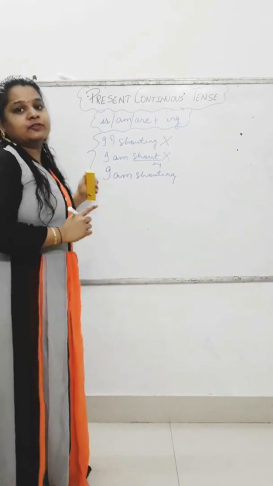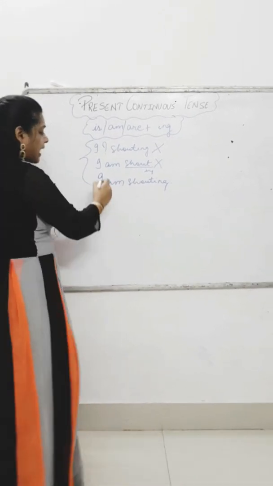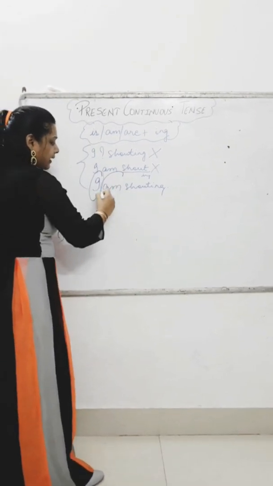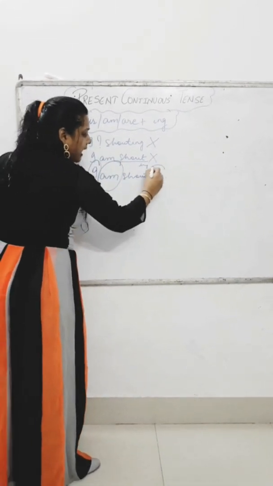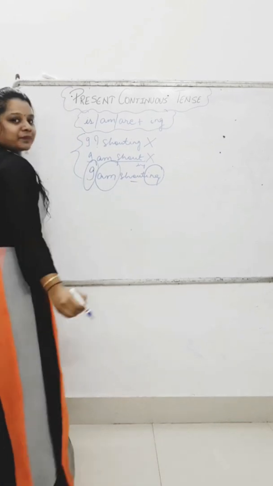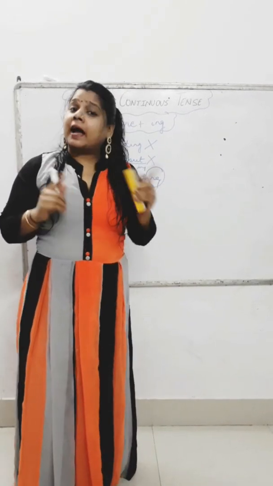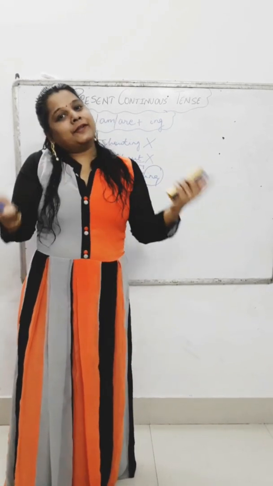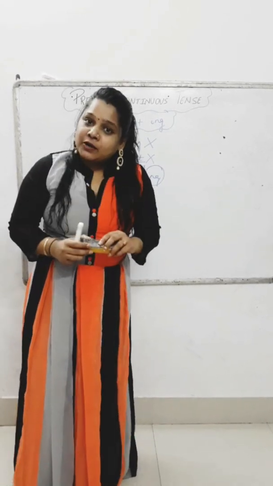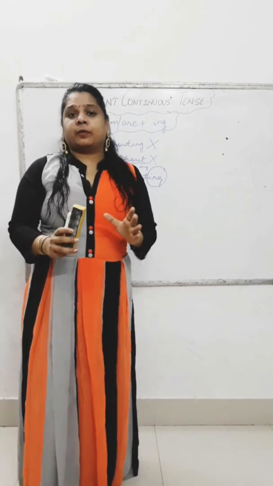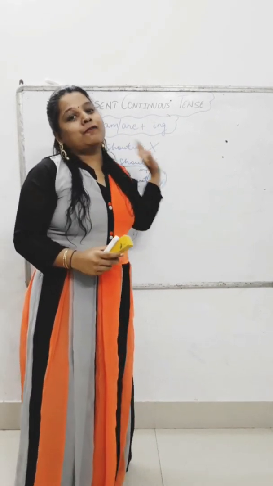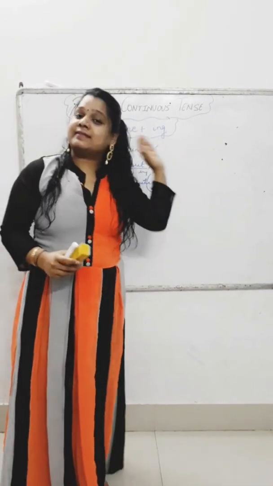It makes sense, children. What have you done? You have added subject plus am plus ing with the verb. Simple. So only remember is, am, are plus ing. We will not break the family. This simple rule will make you remember the formula of present continuous tense.